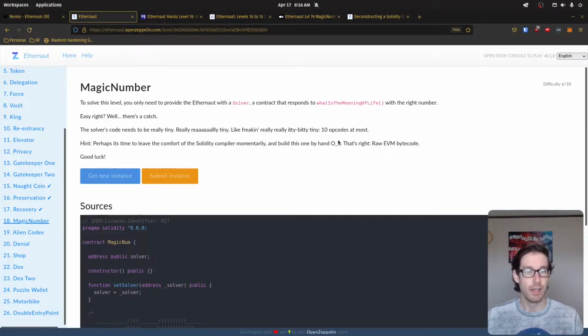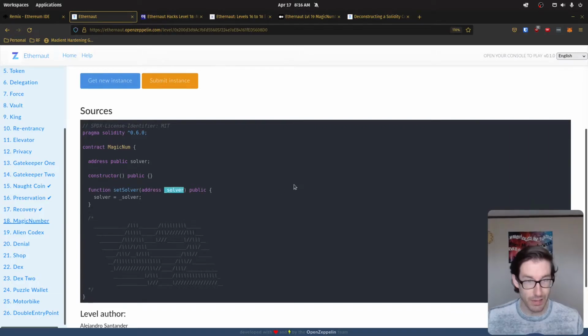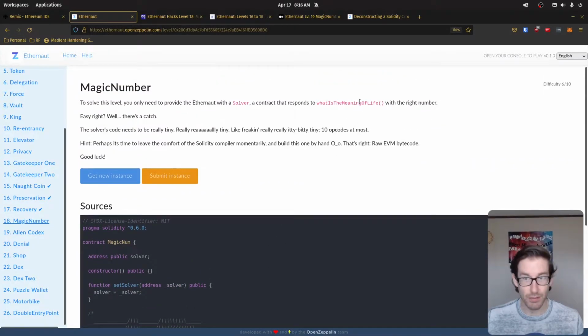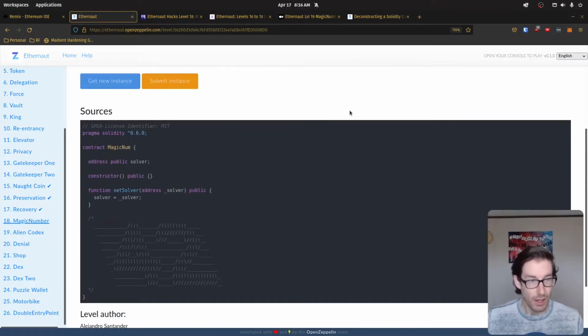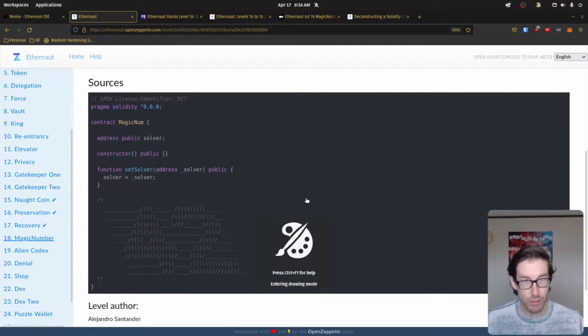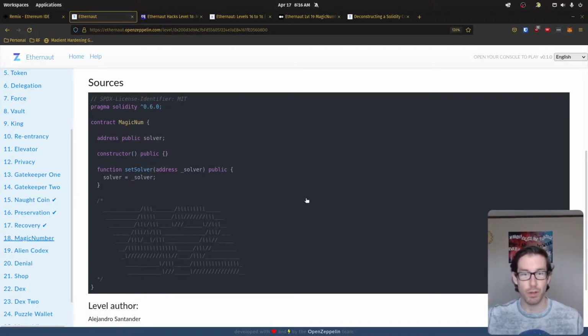But in the end, our task is basically to input an address that allows us to provide the meaning of life back to this contract. So that's our challenge. I don't think I have this code in VS Code, so we'll just quickly review the target code because it's a few lines, and then we'll spend the rest of the time reviewing the notes and all the stuff that we've gone through.